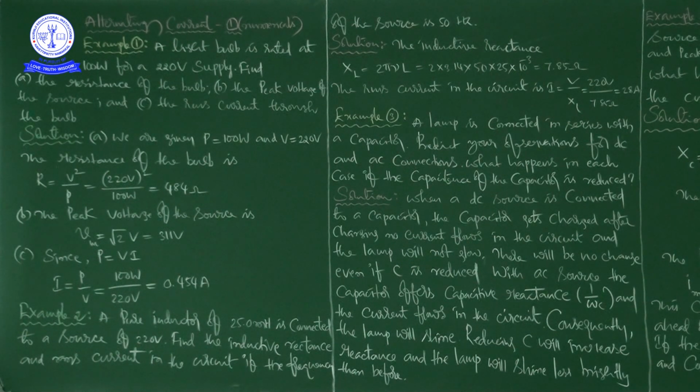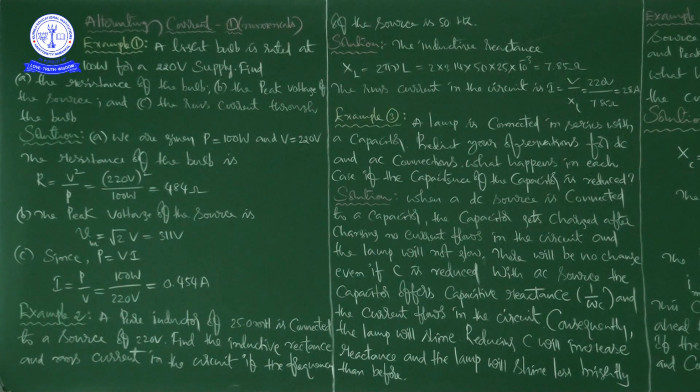Next, example 3. A lamp is connected in series with a capacitor. Predict your observations for DC and AC connections. What happens in each case if the capacitance of the capacitor is reduced?